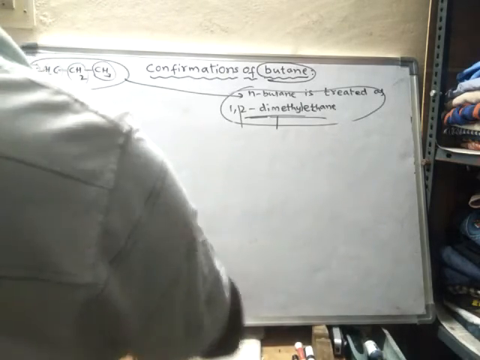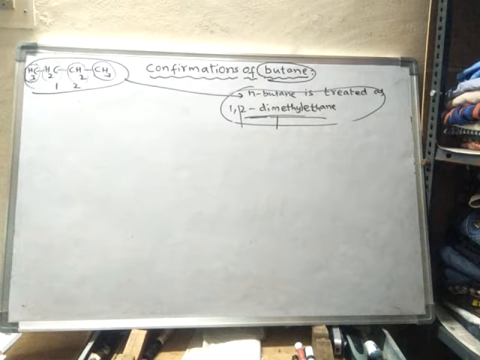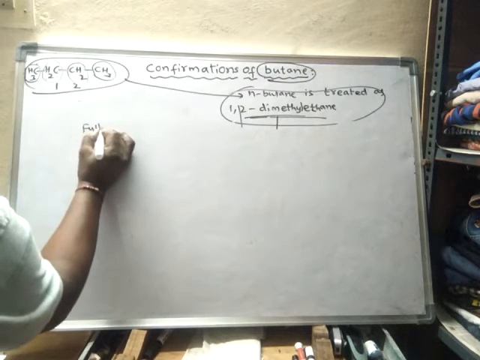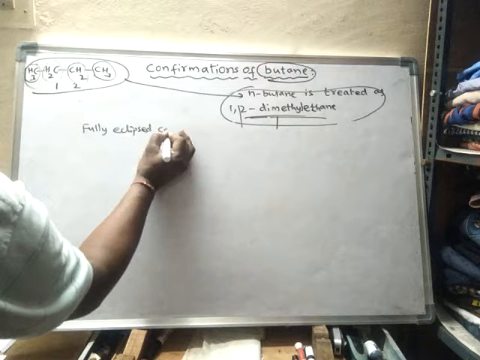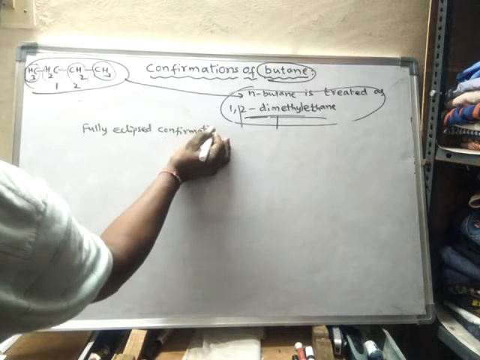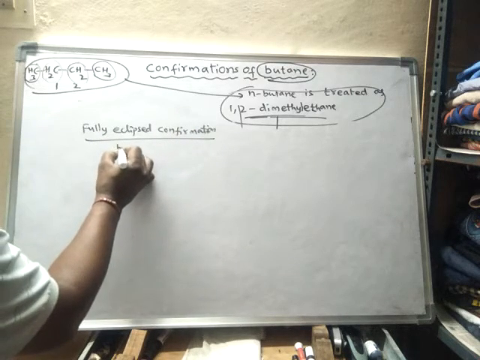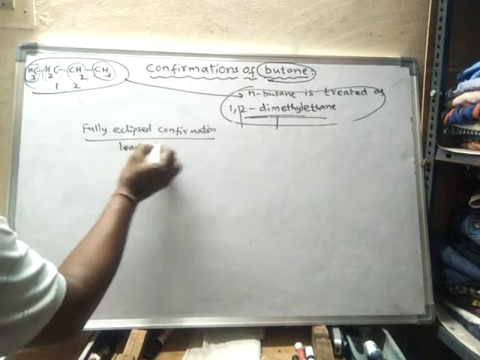One is torsional strain and the other is van der Waals strain. The fully eclipsed conformation has two types of strains. It is highly unstable, or simply the least stable conformation.